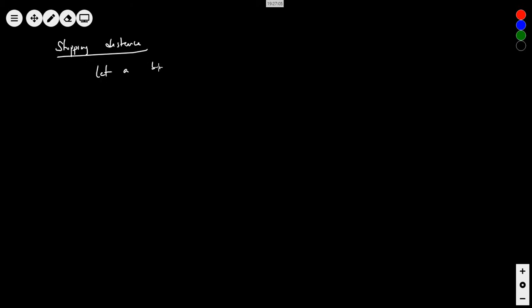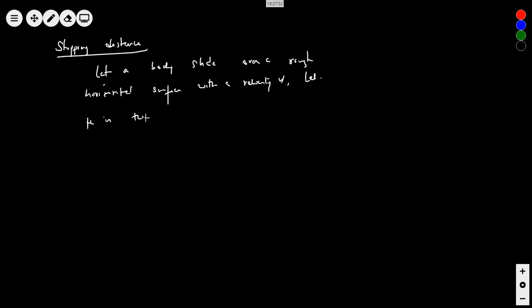Let a body slide over a rough horizontal surface with a velocity v. Then let mu be the coefficient of kinetic friction. Then what can I write?